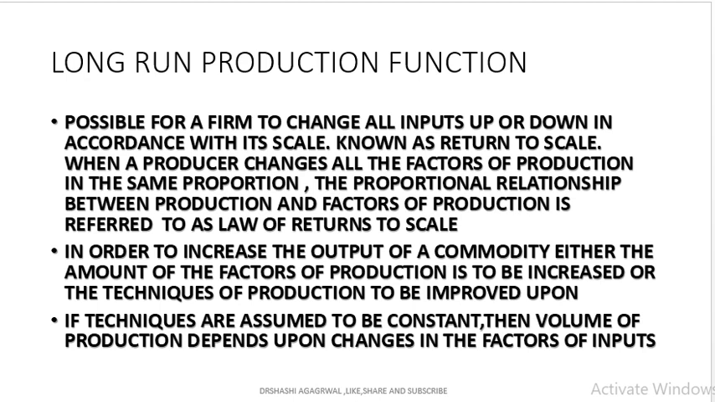When a producer changes all the factors of production in the same proportion, the proportional relation between production and factors of production is termed as the law of return to scale. In order to increase the output of a commodity, either the amount of the factors of production is to be increased or the technique of production is to be improved upon. In the long run, either we are changing the amount of factors of production or we are changing the techniques of production. If the technique is assumed to be constant, then the volume of production depends upon the changes in the factors of input.